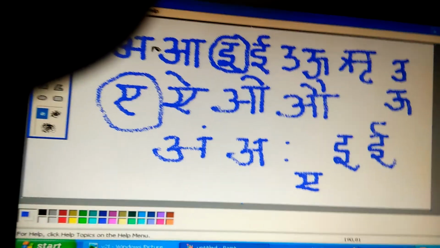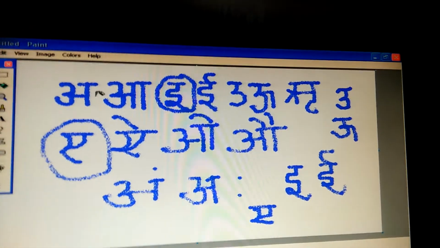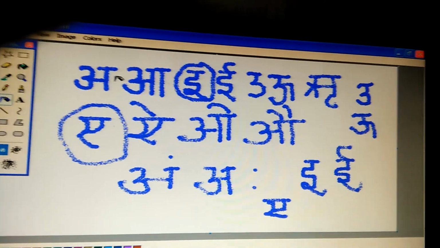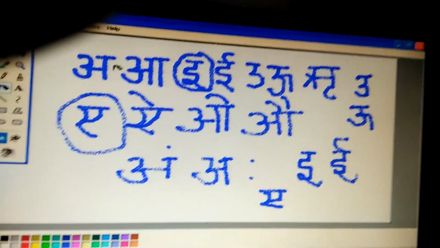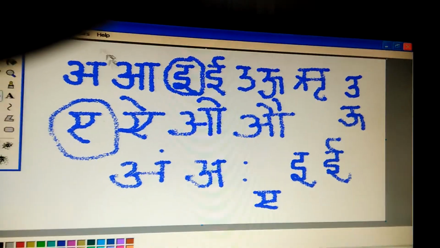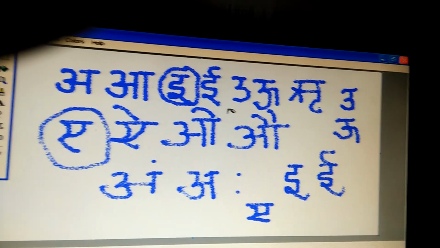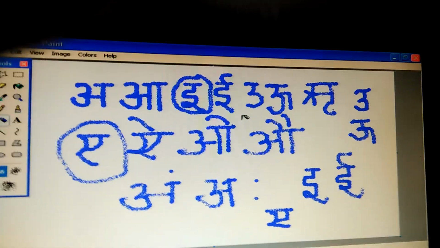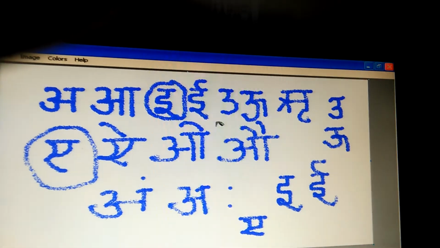From this Hindi letter, you can learn Gujarati and Marathi also, Odisha also. All the Indian languages, you can learn from Hindi. So right now you practice all these Hindi vowel letters.